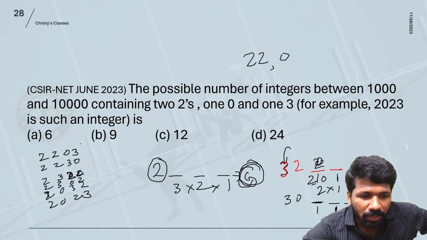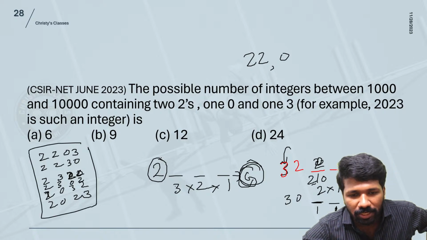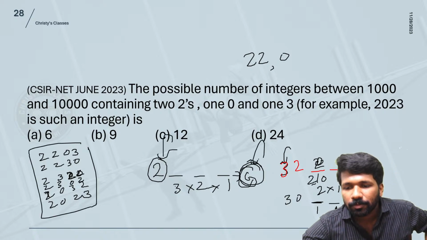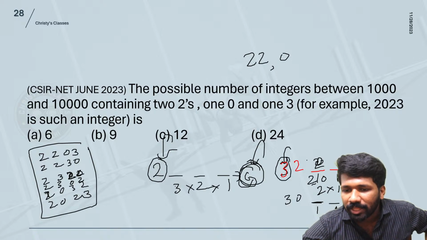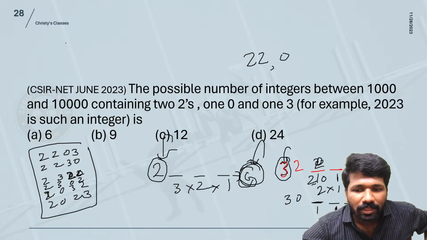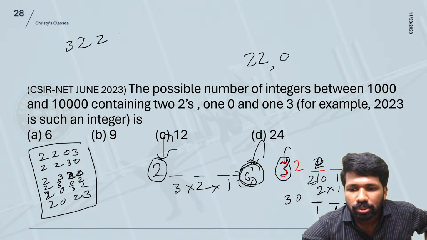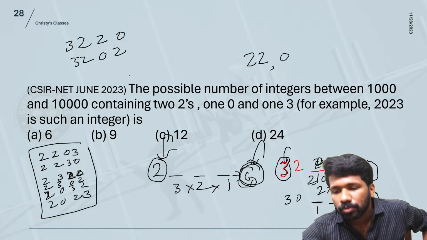These are the 6 possibilities I mentioned with 2 in the beginning. Now with 3 in the beginning, there are 3 possibilities. What are they? 3 2 2 0, 3 2 0 2.